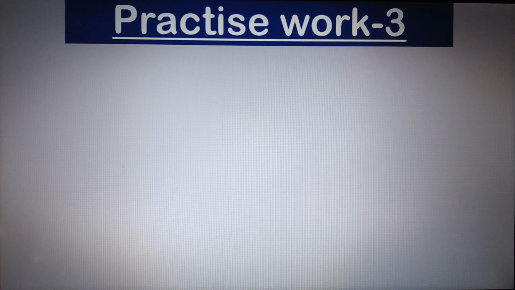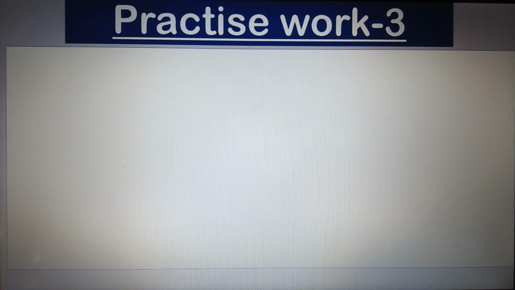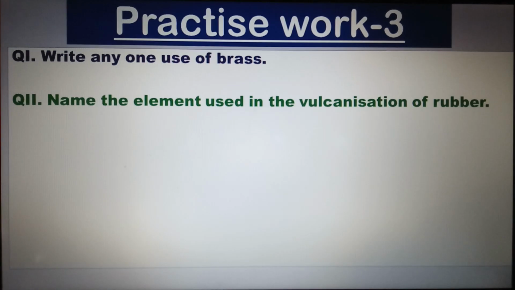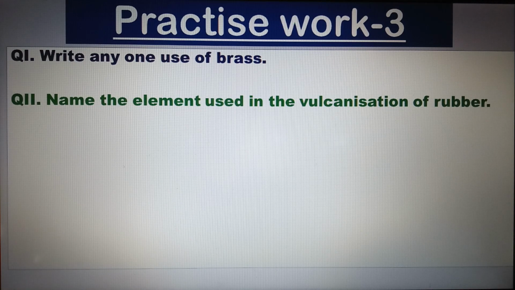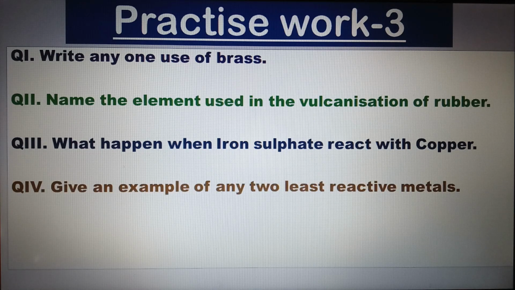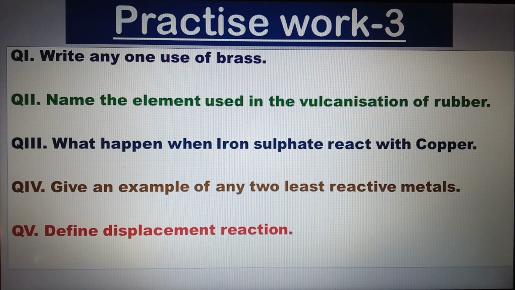Let us have practice work 3. I hope you have already completed practice work 2 and 1 for model number 2 and 1. Write any one use of brass, which I was talking about before. Name the element used in the vulcanization of rubber. What happens when iron sulfate reacts with copper? Give an example of any two least reactive metals. Define displacement reaction. You have to do all this in your assignment sheet or in the notebook.